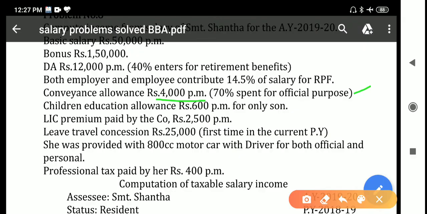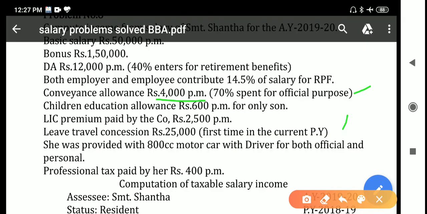And next to children education allowances, rupees 600 per month for only son, which means only one son she has. So she's getting children education allowance rupees 600 per month. So 600 into 1 into 12.